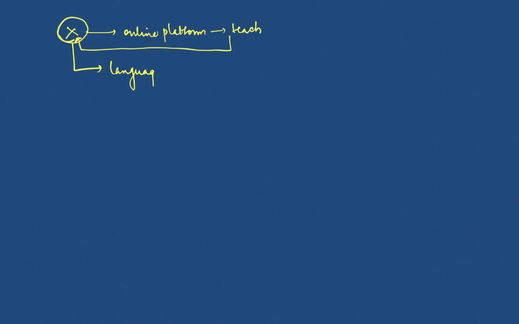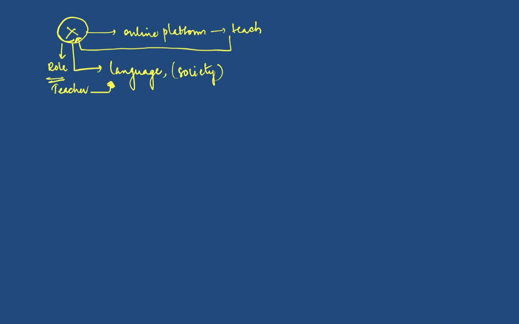I should always be bounded by certain rules and regulations, that I cannot use obscene language while teaching, or I cannot use faulty language while teaching, right? So all this is what the society has already set for me. The role that I'm performing is that of the teacher here, right? The role is that of the teacher, and for the teacher, how to behave, the standards are already set.